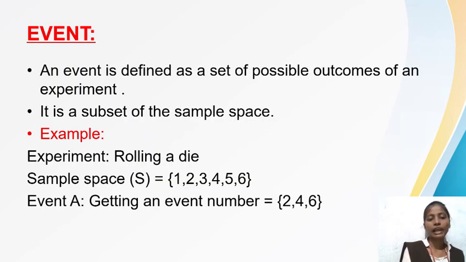Event. An event is defined as a set of possible outcomes of an experiment. It is a subset of a sample space. For example, rolling a die. Sample space S = {1, 2, 3, 4, 5, 6}. Event A, getting an even number: 2, 4, 6.